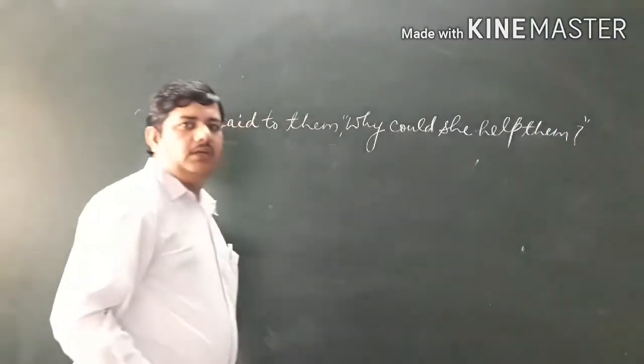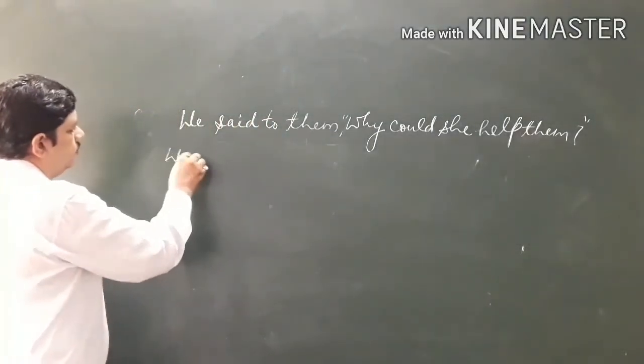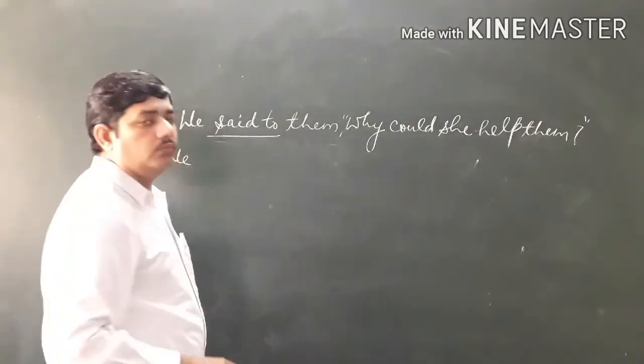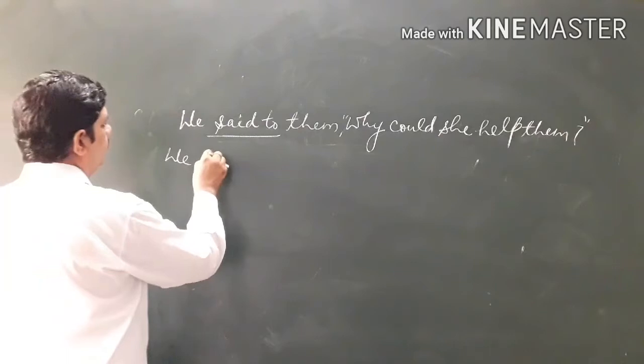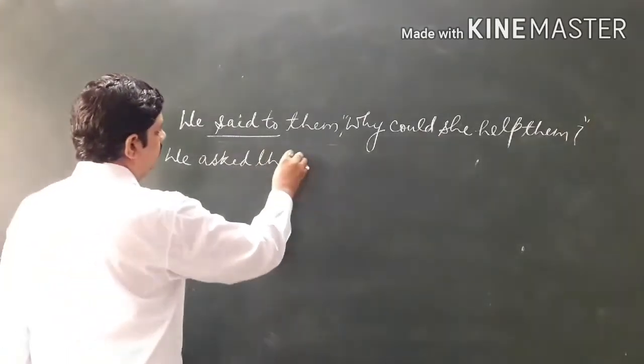Why could she help them? So here, how do we do it? Said to will be changed into asked, because it's a question. We asked them.